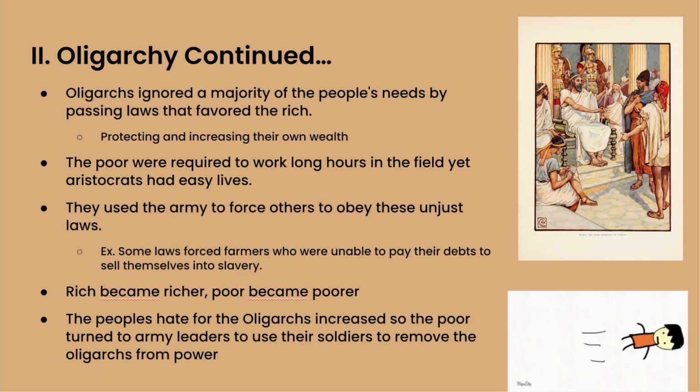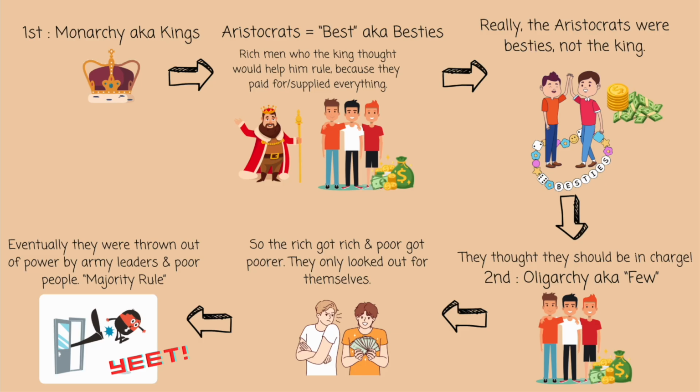They used the army to force others to obey these unjust laws. Some laws forced farmers who were unable to pay their debts to sell themselves into slavery. Basically, the rich became richer, the poor became poorer. Okay, so the people's hate for oligarchs increased. So the poor turned to the army leaders to use their soldiers to remove the oligarchs from power. So basically, they ended up going to the army leaders and they yeeted these oligarchs out of power.